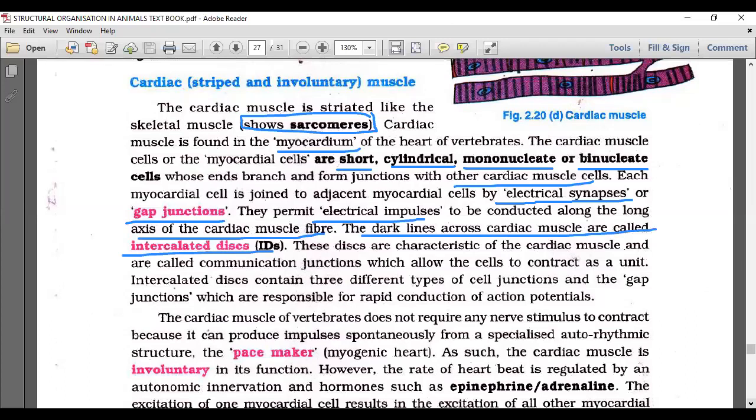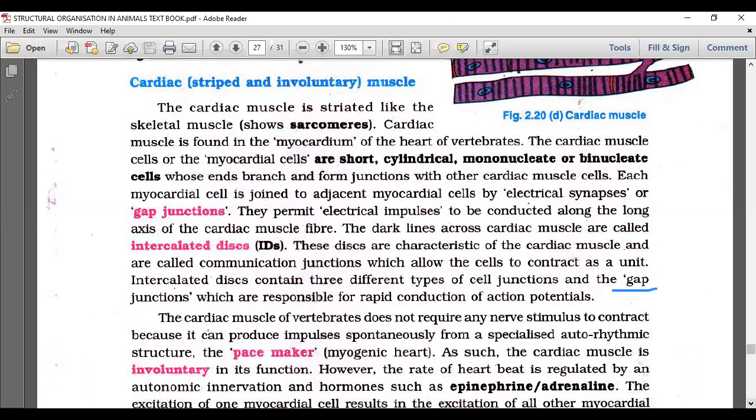The discs are characteristic of cardiac muscle. We call them communication junctions, which allow the cells to contract as a unit. The intercalated disc contains three different types of cell junctions, including gap junctions, which are responsible for the rapid conduction of the action potential. Simply, in first year, you can remember it like this: between one cardiac muscle fiber and another, some communication is running.